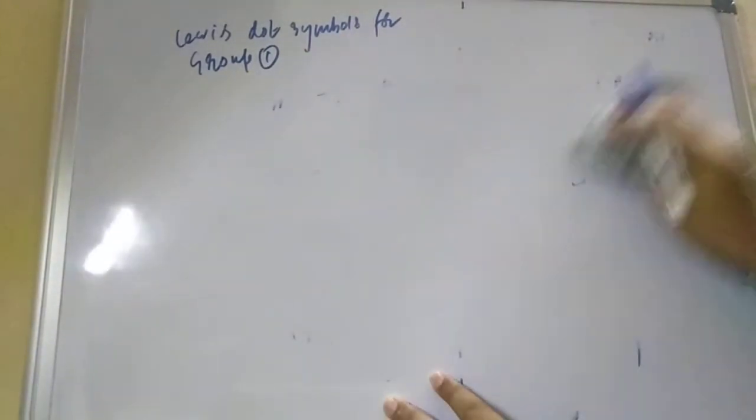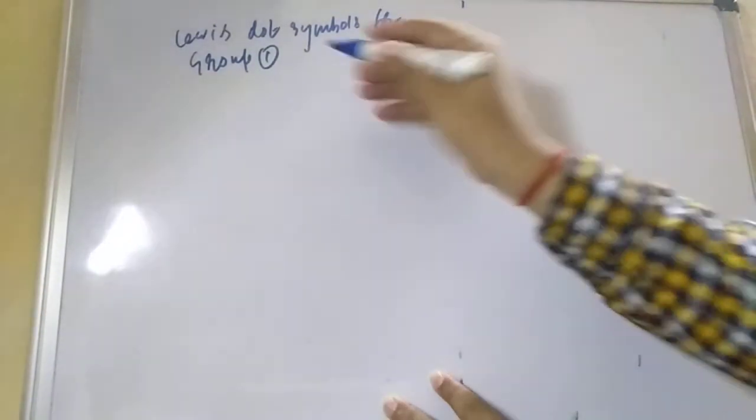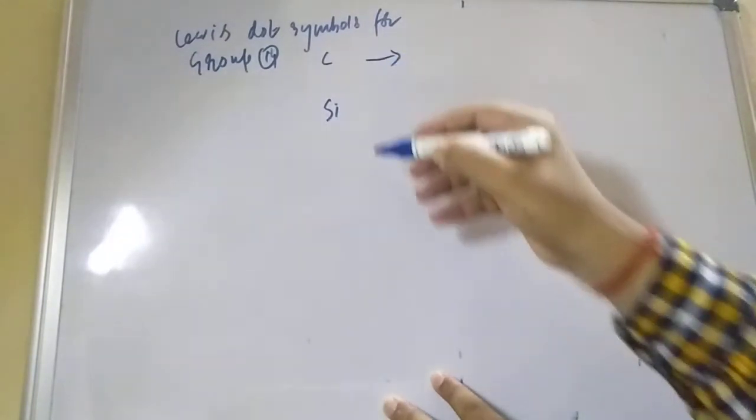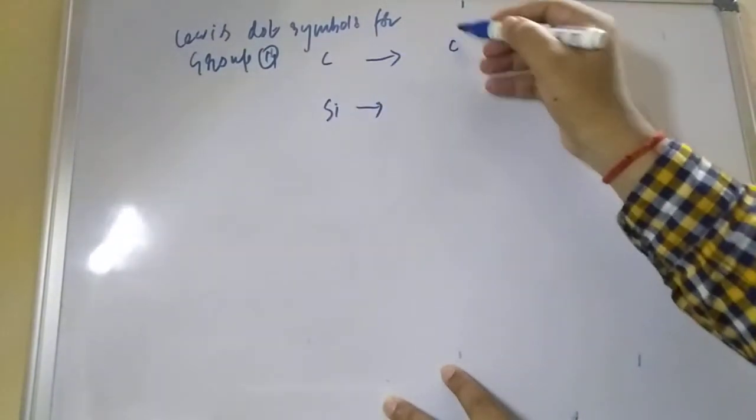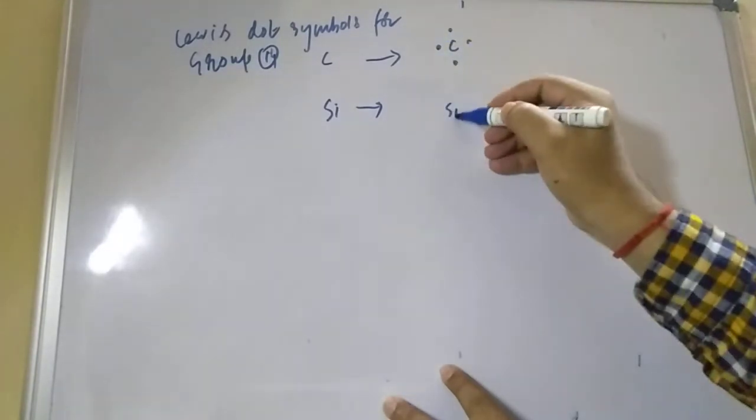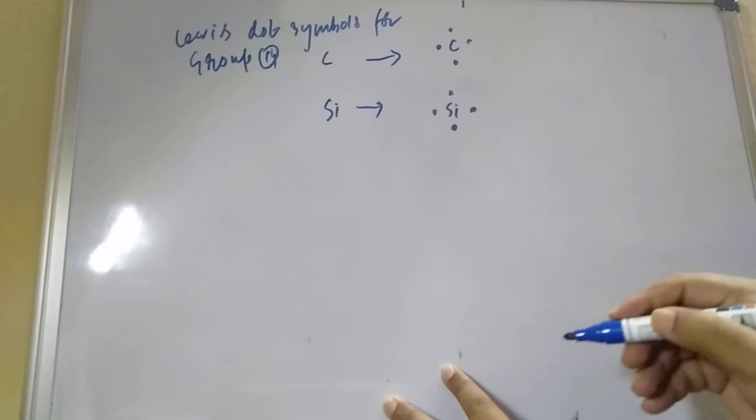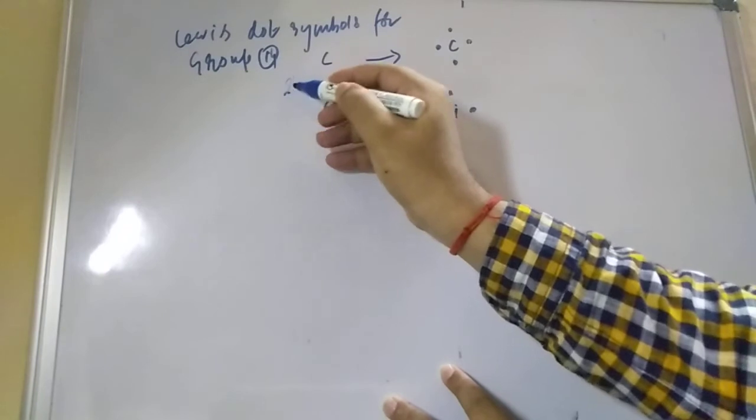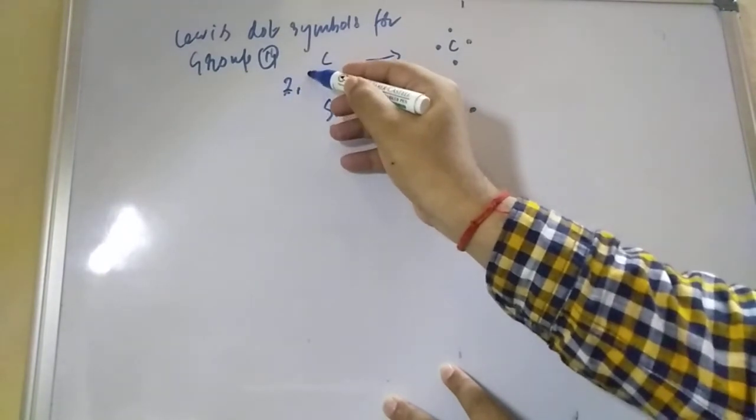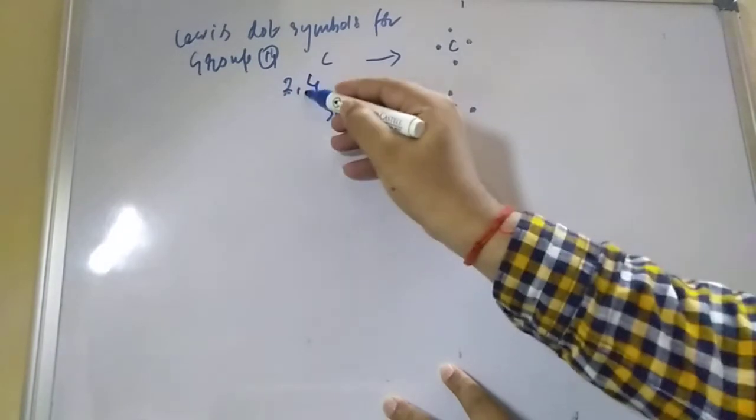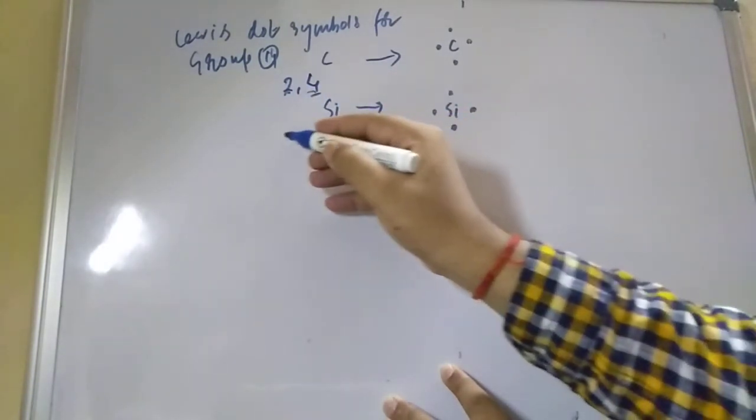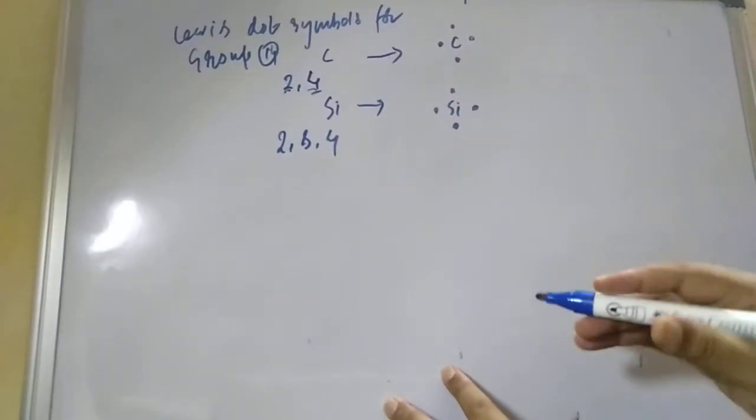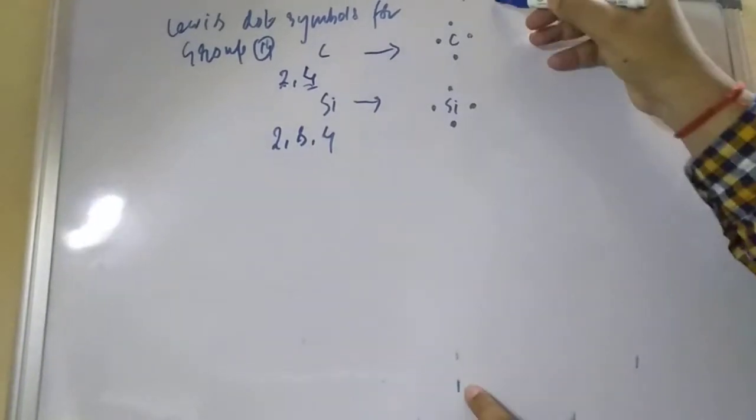If you go to group number 14, carbon and silicon are there. They will have 4 valence electrons, which means 4 dots. Silicon also has 4 valence electrons, which means 4 dots. We are not explaining here how they have 4 valence electrons, but if you see the configuration, carbon is 2, 4. So 2 and 4, the last is the valence electron. Silicon will come 2, 8, 4.